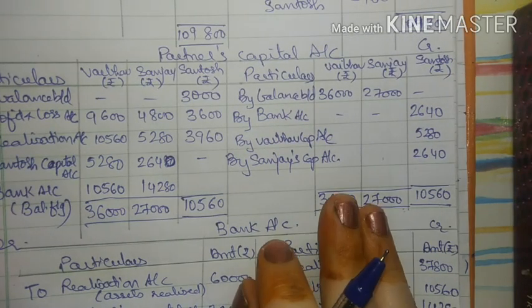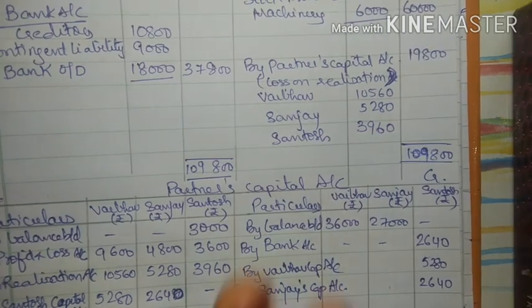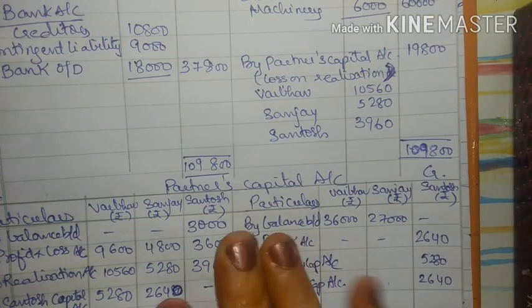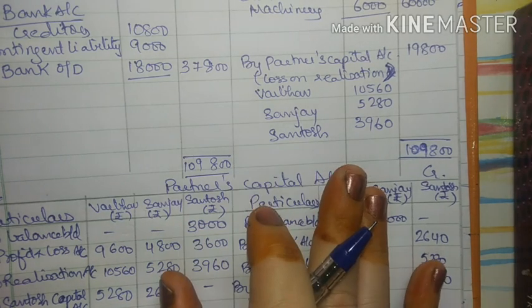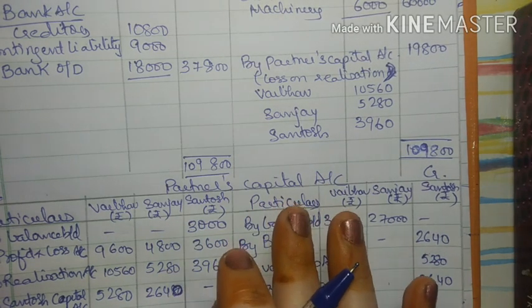So in this problem we have learned that whenever any single partner is insolvent or maybe two partners insolvent, the rest transfer stage is same, disposal stage is same.